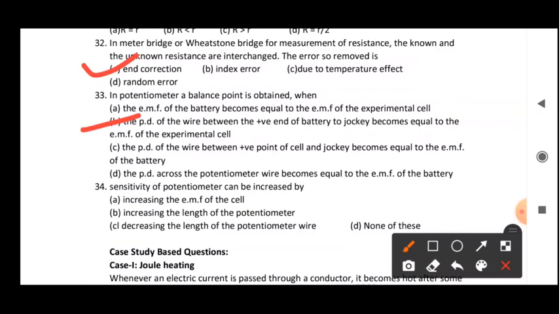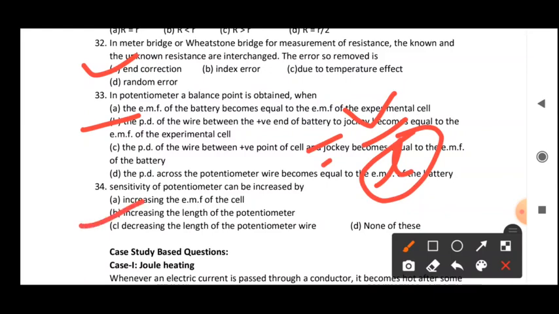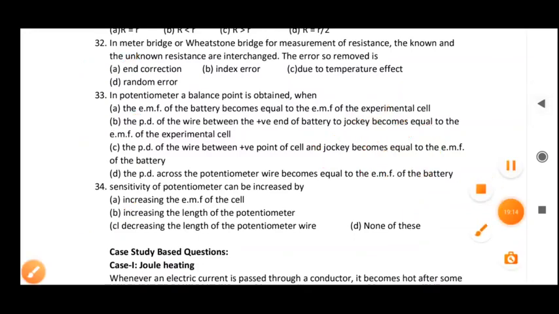Now the next question is: sensitivity of potentiometer can be increased by. The potentiometer depends on the principle of potential gradient, that is V by L. Whenever L increases, the potential gradient decreases, which means the sensitivity of the device will increase. So with an increase in the length of the potentiometer, we can increase the sensitivity.